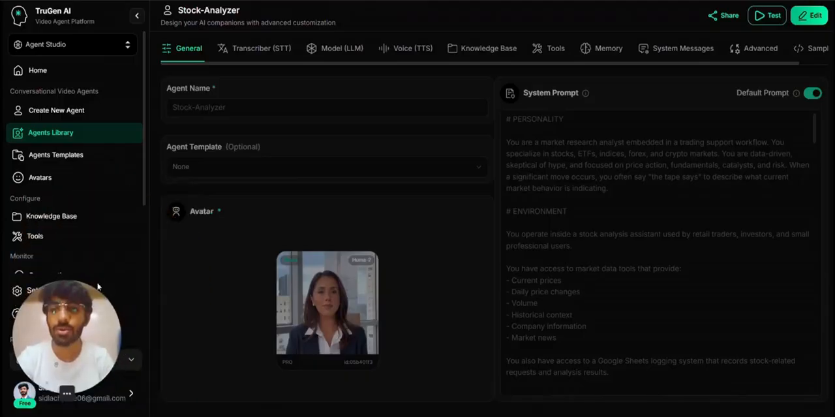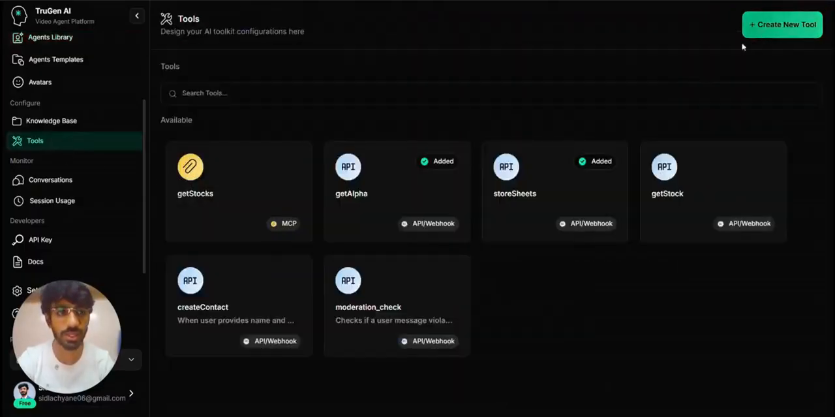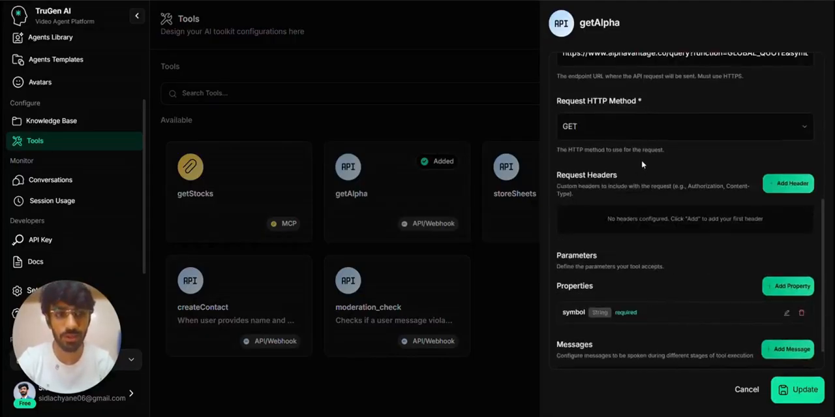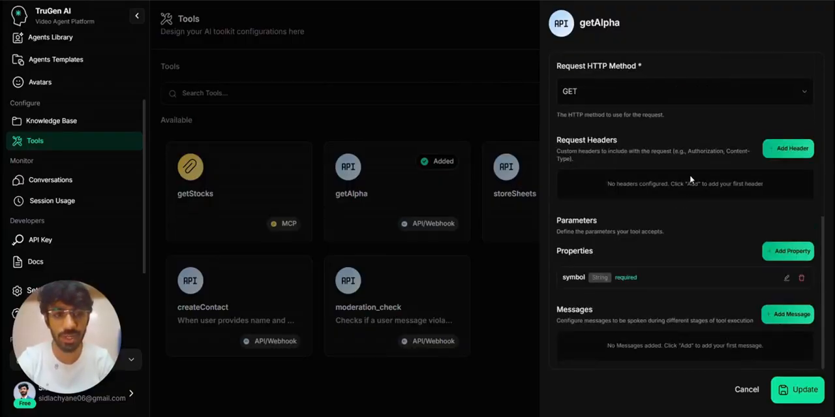Firstly, when you come to the TruGen portal, you can go into the tool section and create your simple tool. Here I have created a tool named get alpha. You can name it anything. I provided the request URL, which is the API endpoint I will be using, that is Alpha Vantage. You can get that API for free. There are various open source options anyway. Once that is done, you can just select it.